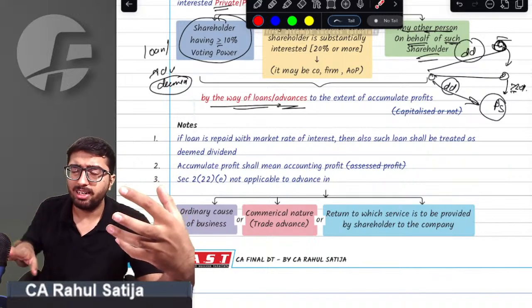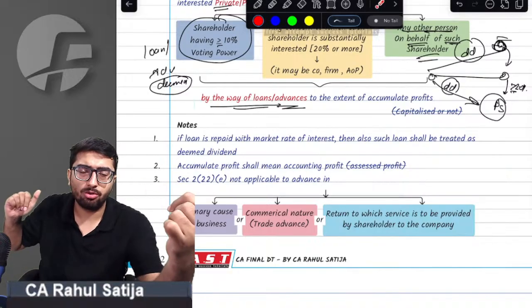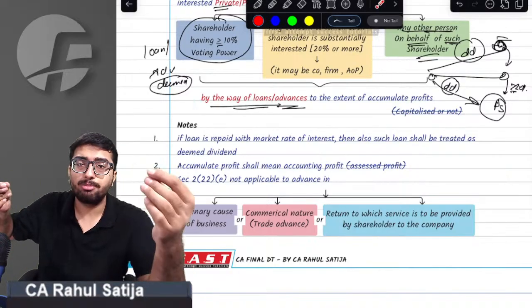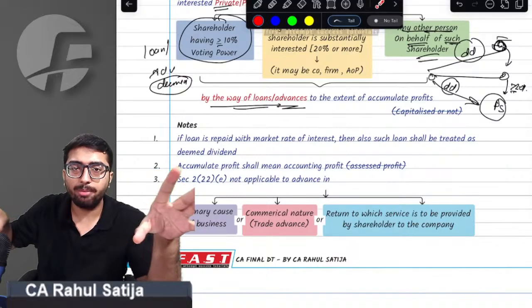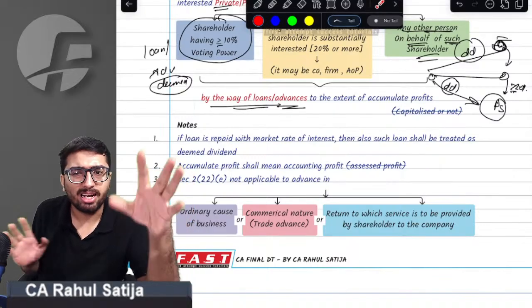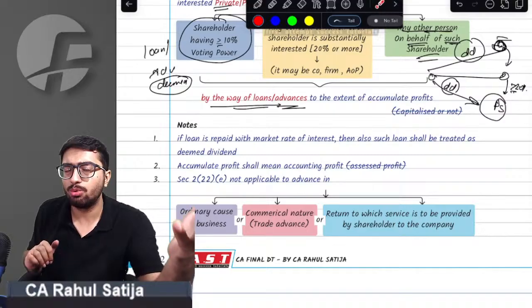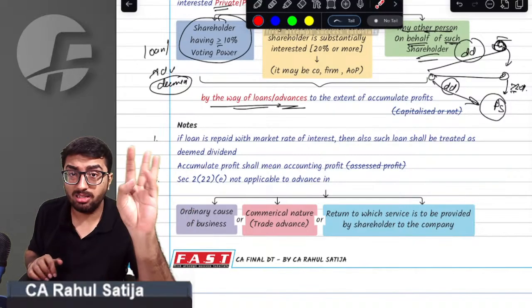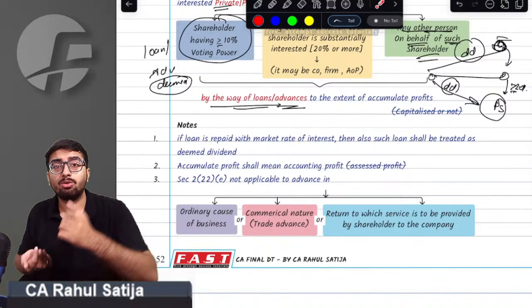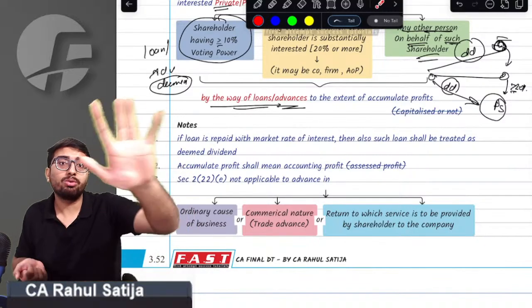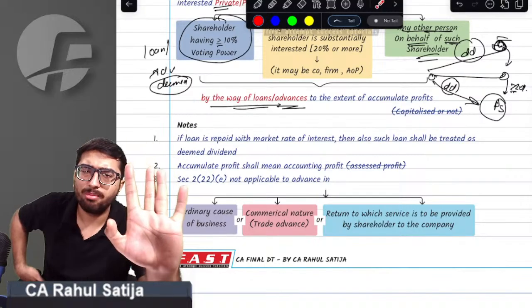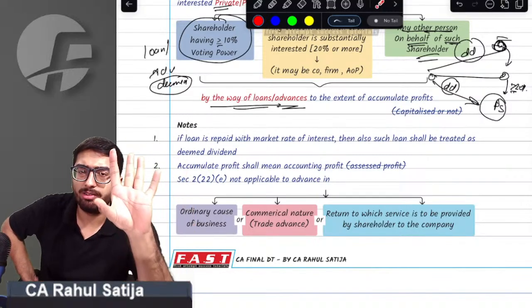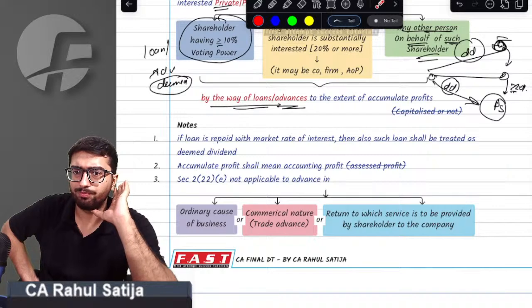If such services require advance payment, and it is industry practice, then if I pay any advance to a shareholder having more than 10% voting power, it shall not be considered as dividend. And third, sir, if I am paying an advance to a shareholder against which I am bound to get certain services, then I am allowed to pay advance. It will not be treated as deemed dividend in the hands of the shareholder.